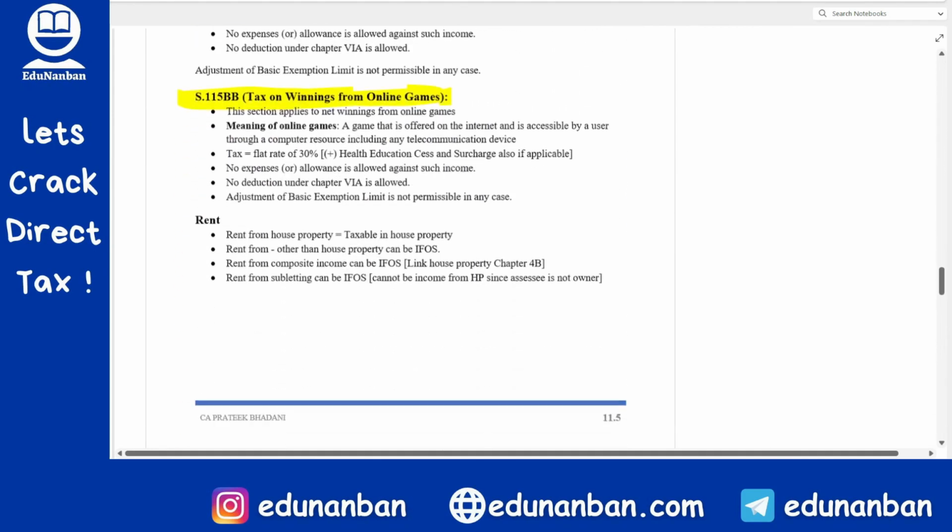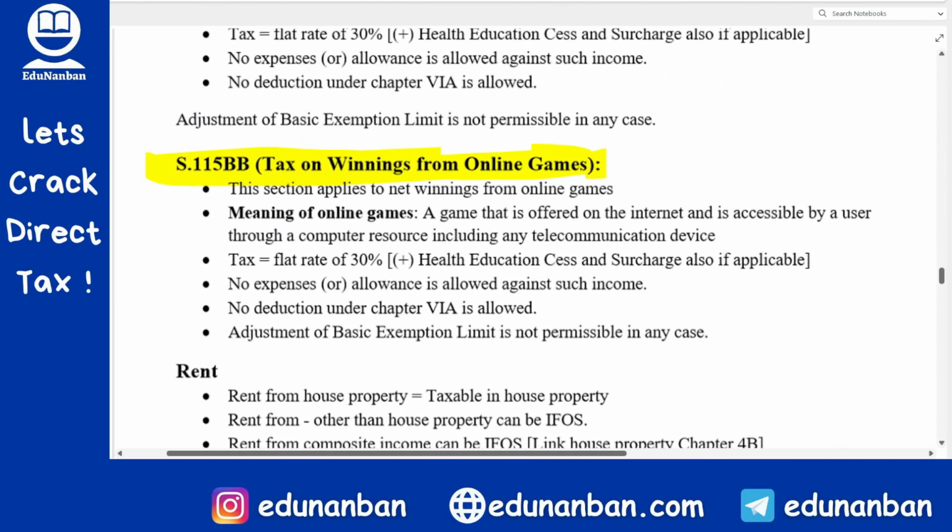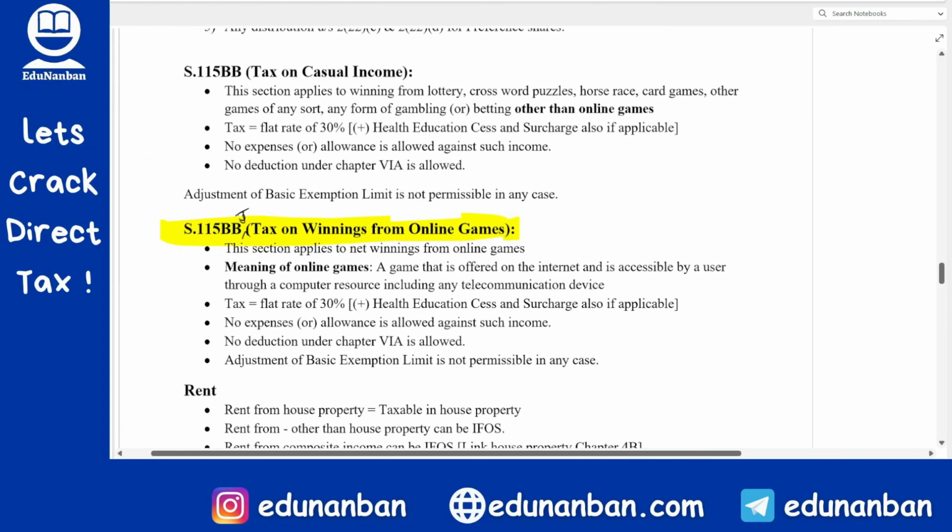Fine. Now let's come to the next section, and that is section 115BBJ. Please make this correction. Section 115BBJ, tax on winnings from online games. Now online games winnings has also been included first and foremost in the income definition, and now there is a separate tax for the online games, but it is same as section 115BB. Okay, that is the tax on winnings from lottery, crossword puzzles, etc. So whatever section 115BB says, same way even for winnings from online games, all the similar provisions will apply.